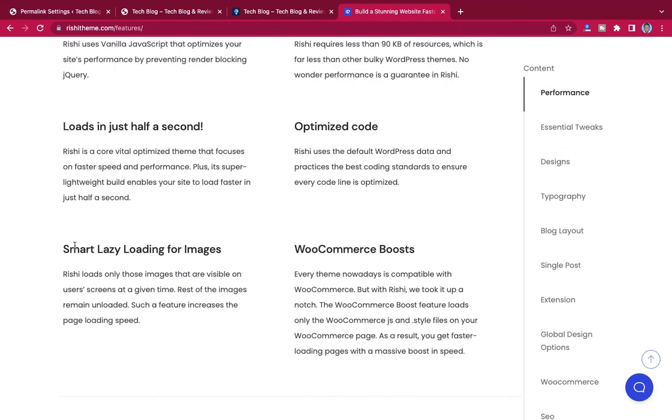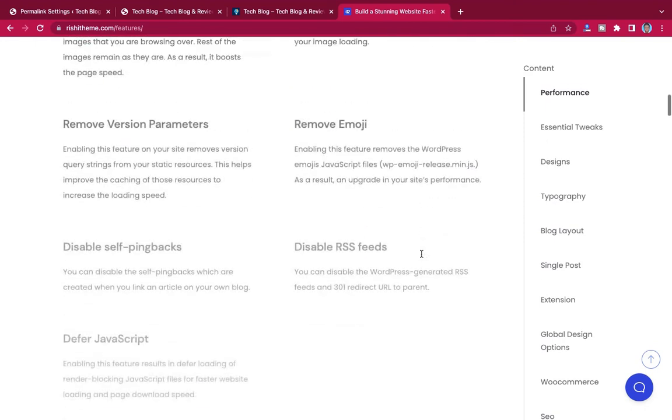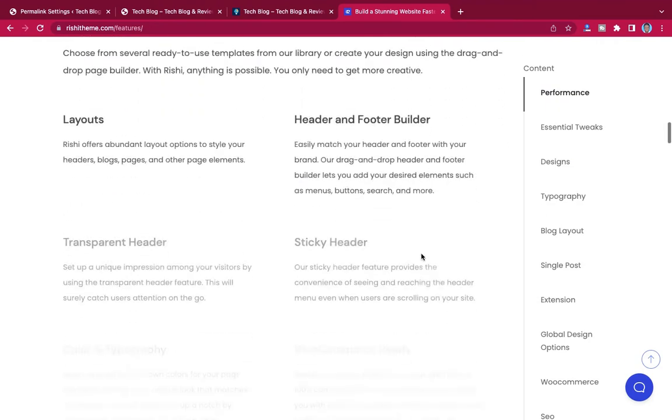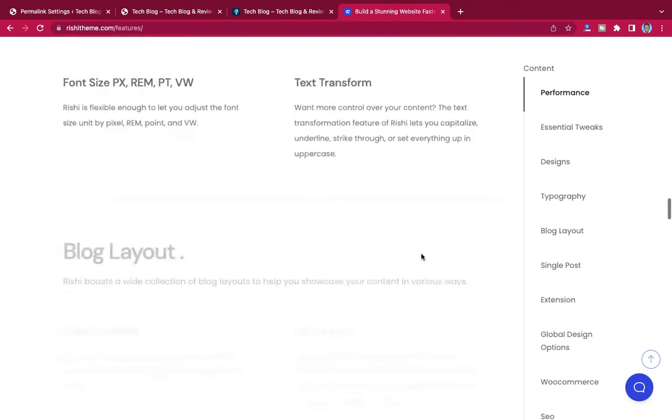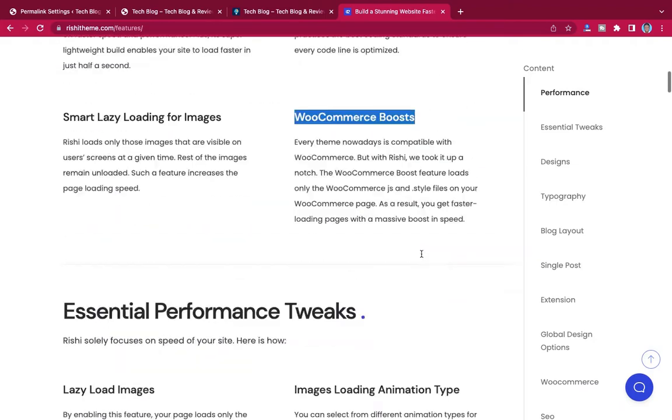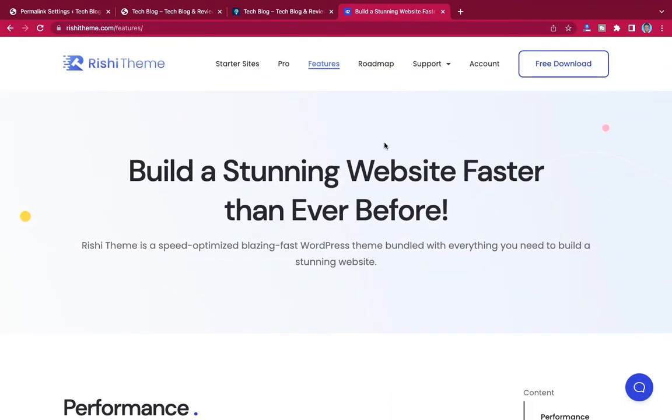Then there is smart lazy loading of images. It means that your images will be lazy loading in a smart way, not the kind where you scroll and you wouldn't even know whether the images are coming or not. And if you also want to create a web shop, you can use it. It also has WooCommerce Boost in it. The features go on and on. You get a lot of features for free from this theme, so we're not going to spend. Of course, they also have the pro version over here, but that is not what we are going to focus on.